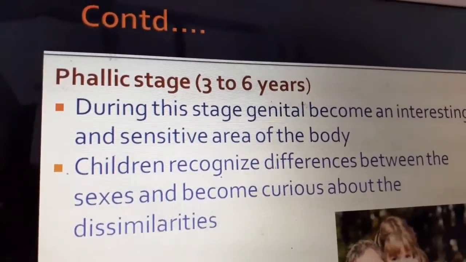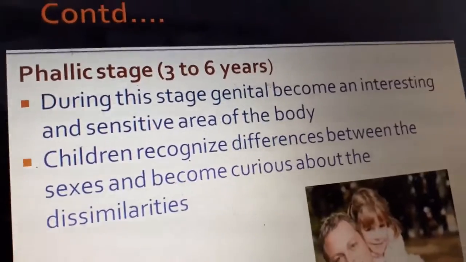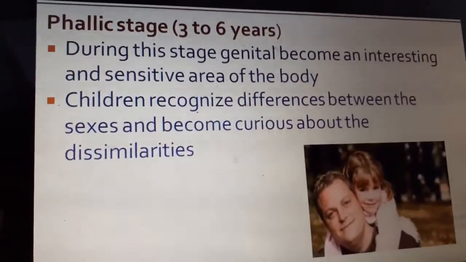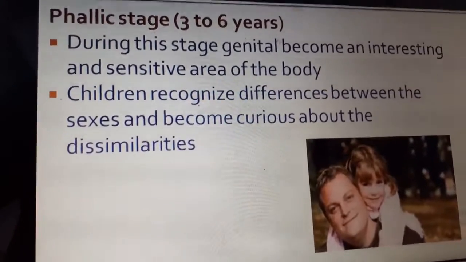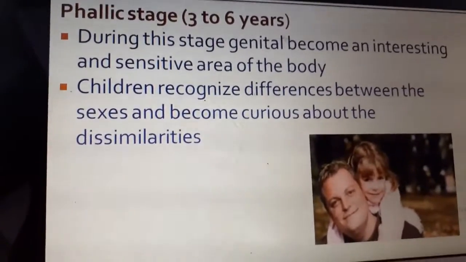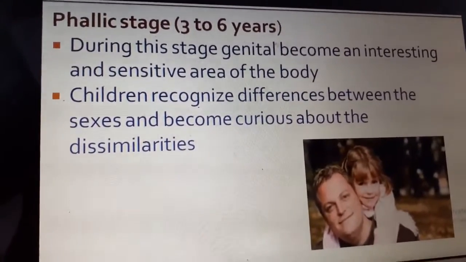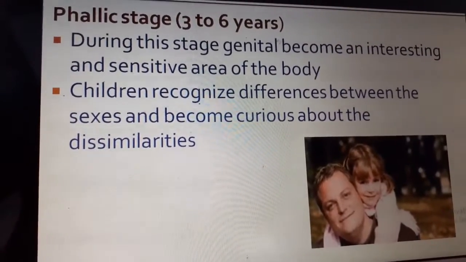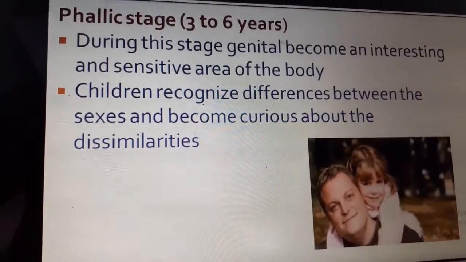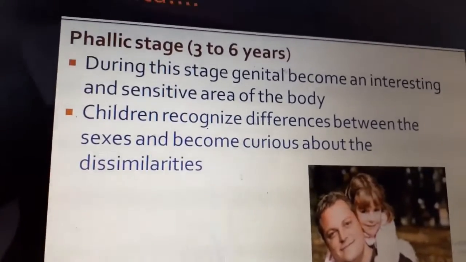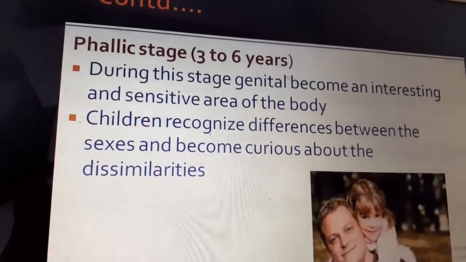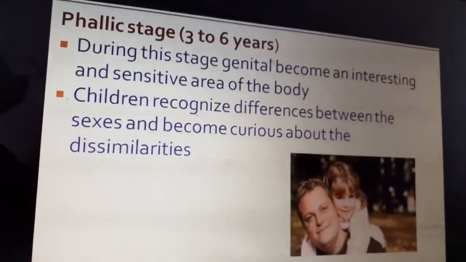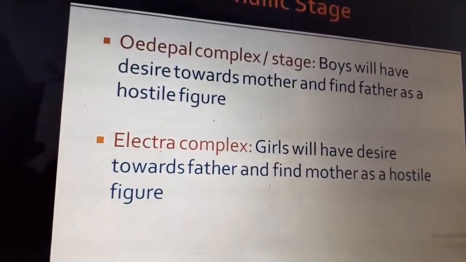The third stage, that is preschoolers, is the phallic stage. This is a stage where the genitals become interesting and more sensitive. They start masturbating or handling the sex organs. They come to know the difference between the sexes. They're very curious about the dissimilarities. This is the age where they come to know whether they are a male or female, who's a male, who's a female. All this they come to know at this stage.